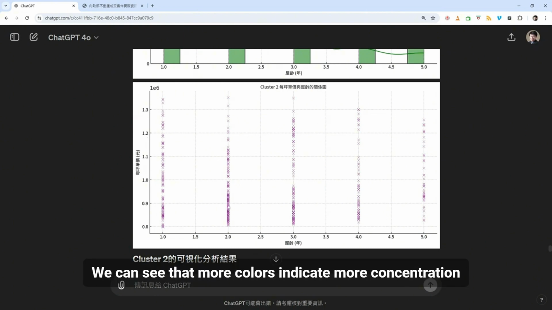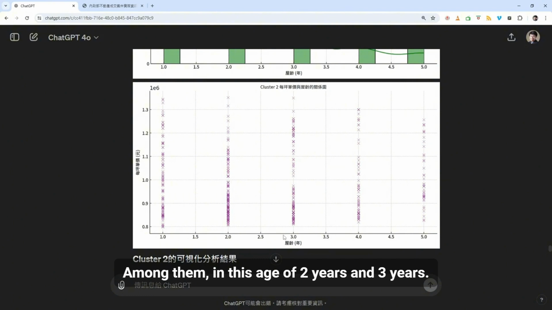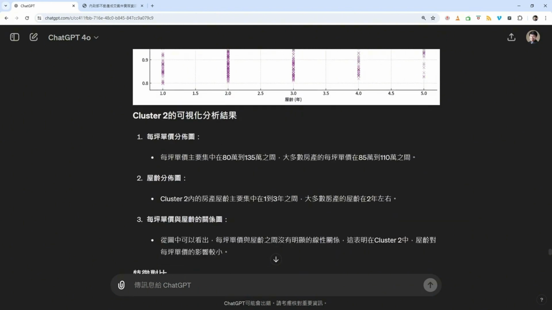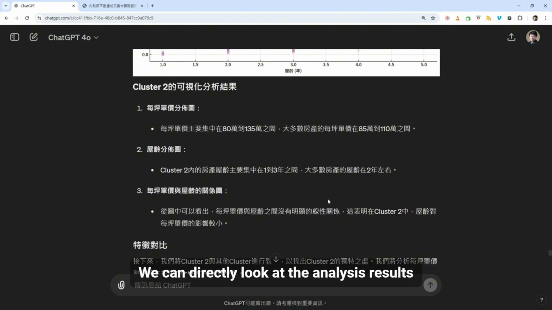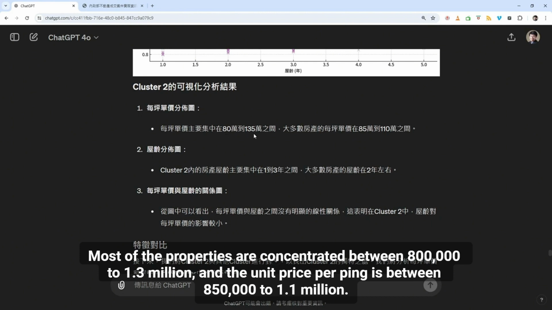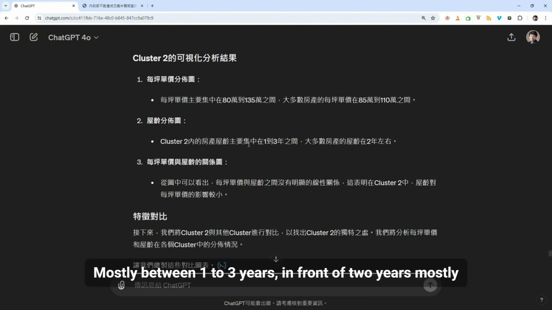We can see that more color indicates more concentration, among them in this age of 2 years and 3 years. Okay, and here it mentions, we can directly look at the analysis results. As for the distribution of price per ping, most of the properties are concentrated between 800,000 to 1.3 million, and the unit price per ping is between 850,000 to 1.1 million, mostly between 1 to 3 years, mostly in front of 2 years.